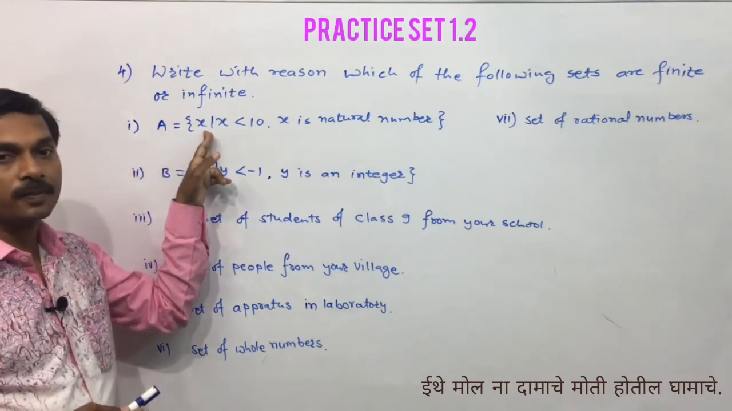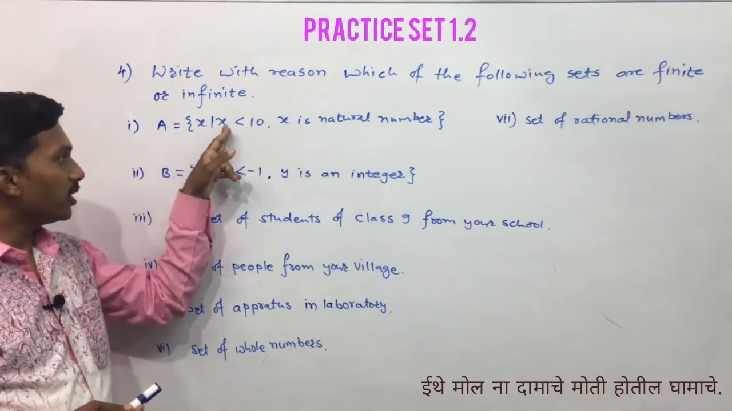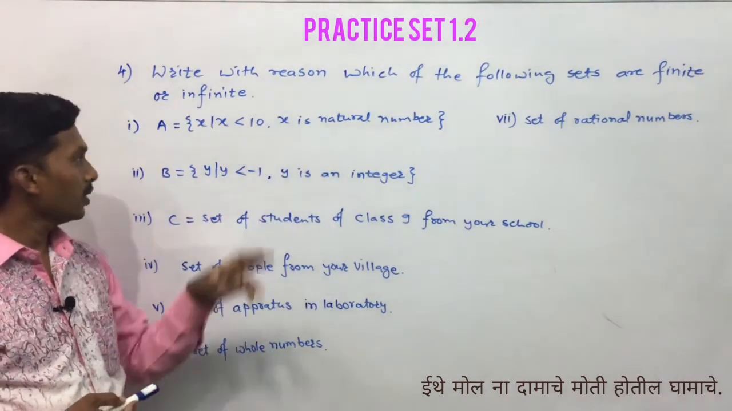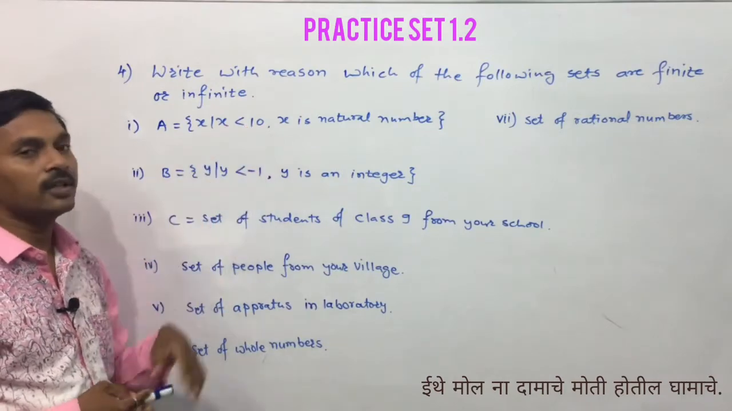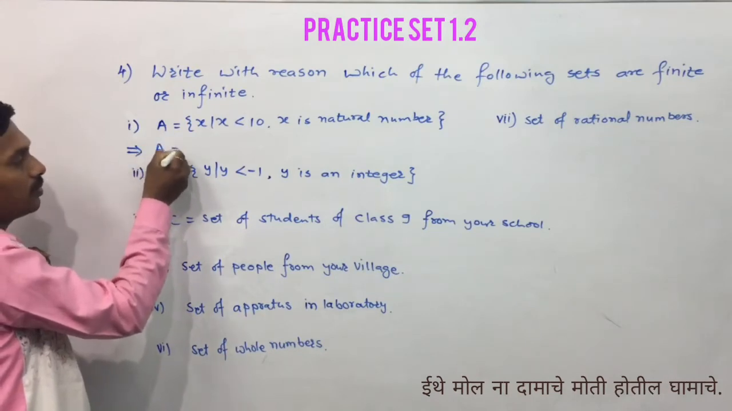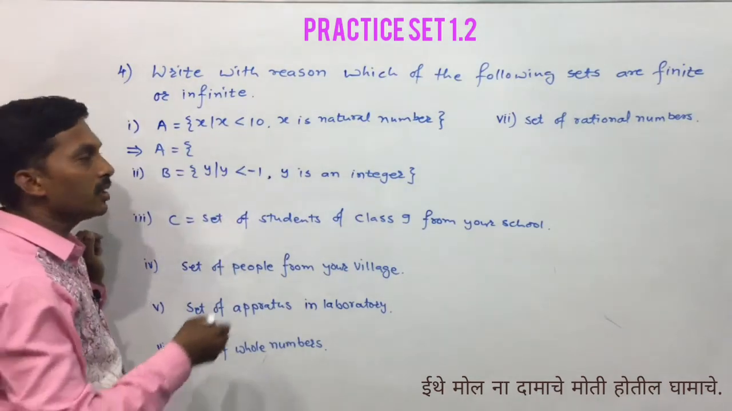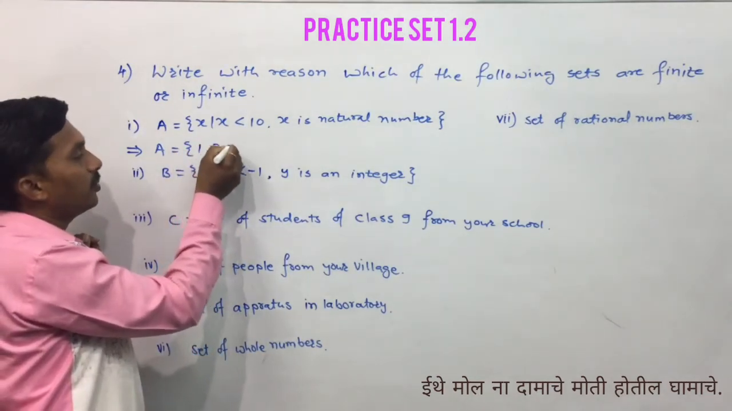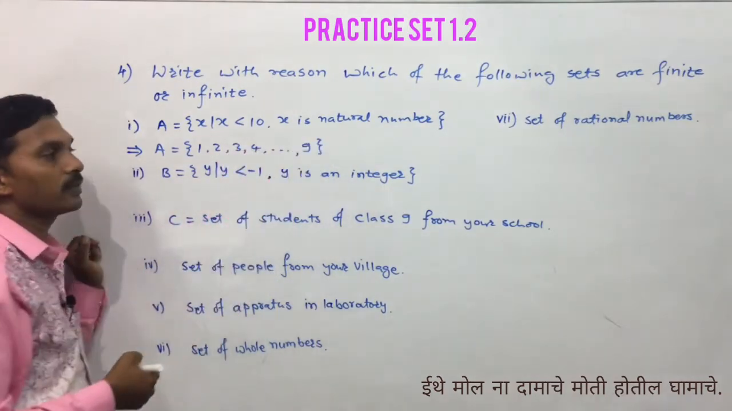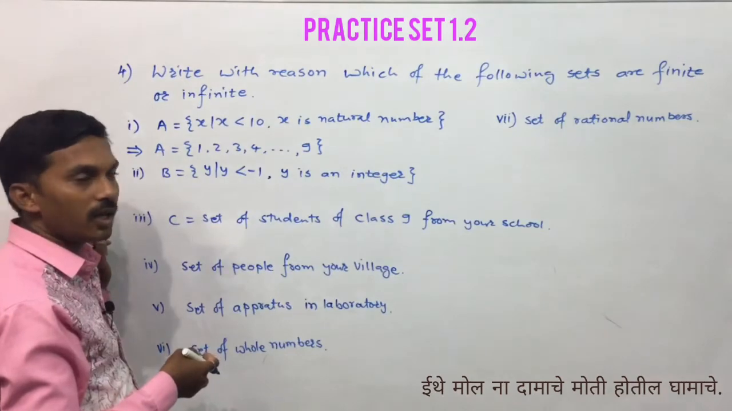Now, the first example from question number 4 is A equals, in curly brackets, x such that x is less than 10 and x is a natural number. X is a natural number but it is less than 10. So here you can write the set A equals, in curly brackets, all the natural numbers which are less than 10: 1, 2, 3, 4, and so on up to 9, and it is a finite set as the number of elements in the given set is countable.